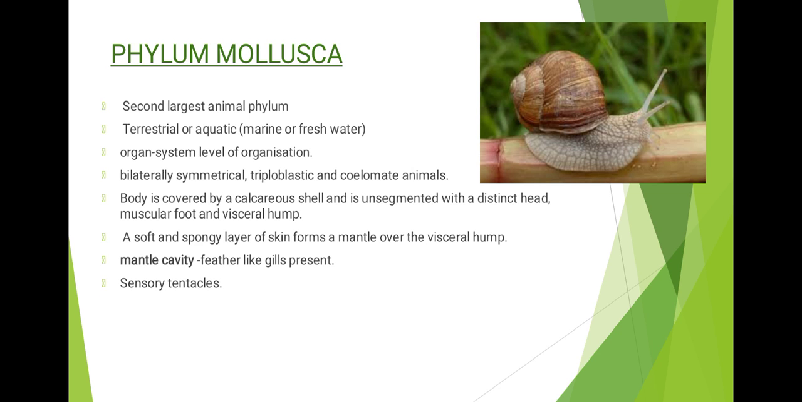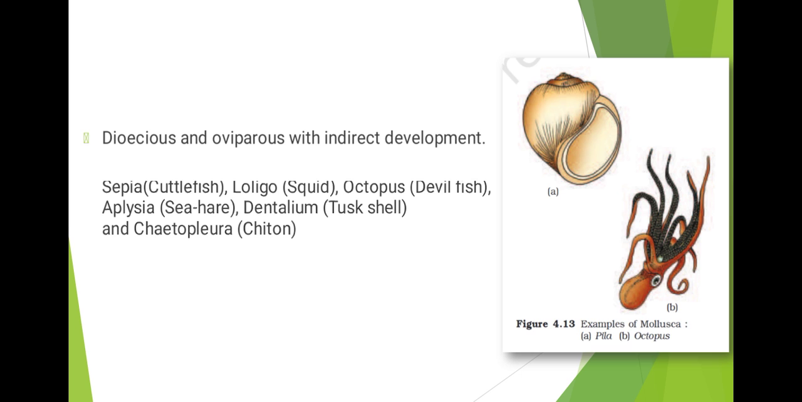The anterior head, you can see, as in the case of the snail, has sensory tentacles. And the mouth consists of a file-like rasping organ called radula that helps in feeding. So these are examples of Mollusca. Here you can see the first one is Pila or snail and the second one is octopus, which you are familiar with. Pila is also called apple snail. They are dioecious and oviparous with an indirect development.